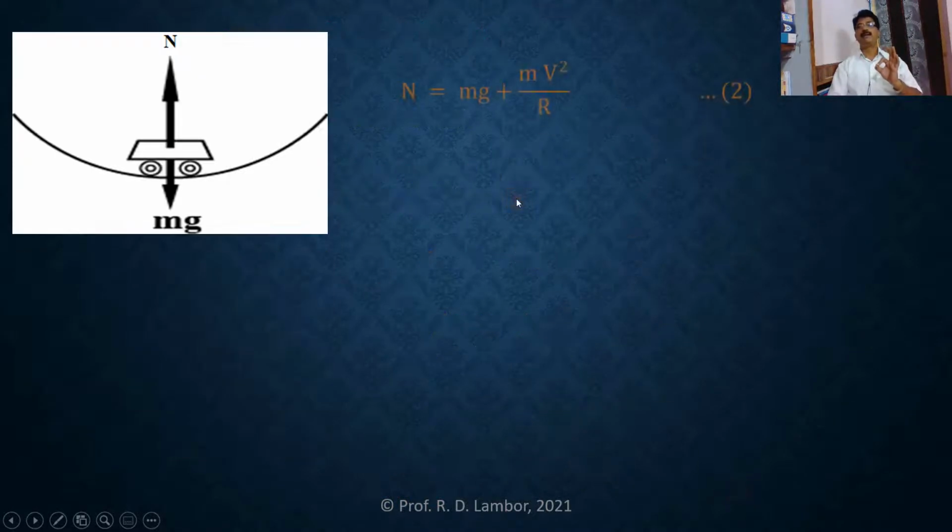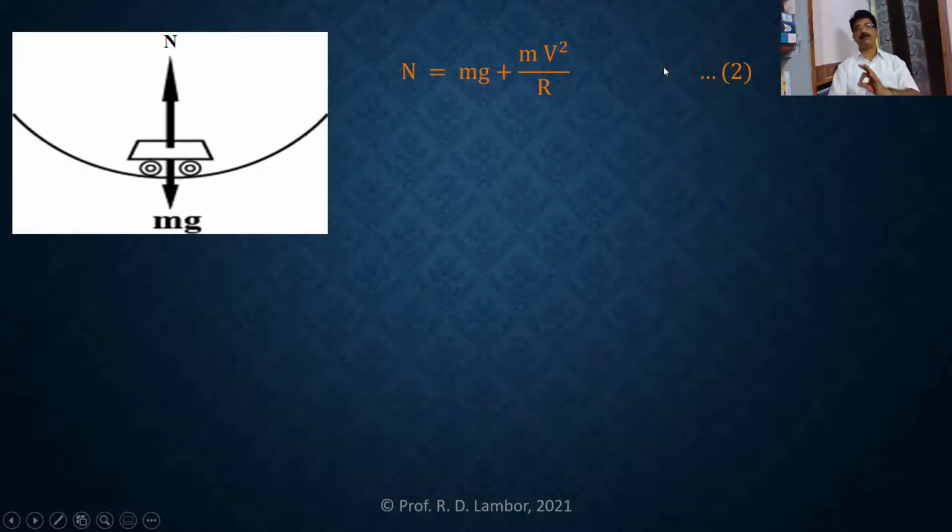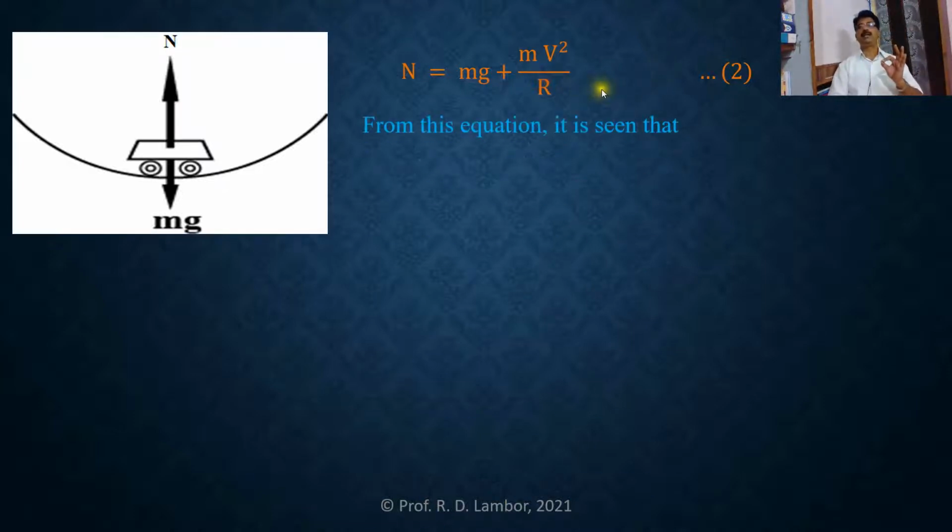If you refer once again to equation 2, the expression for the reaction of the road on the vehicle at the bottom of the concave bridge, it is seen that the apparent weight of that vehicle, meaning the reaction of the road on that vehicle, is definitely greater than the weight of the stationary vehicle. That means N is greater than mg.